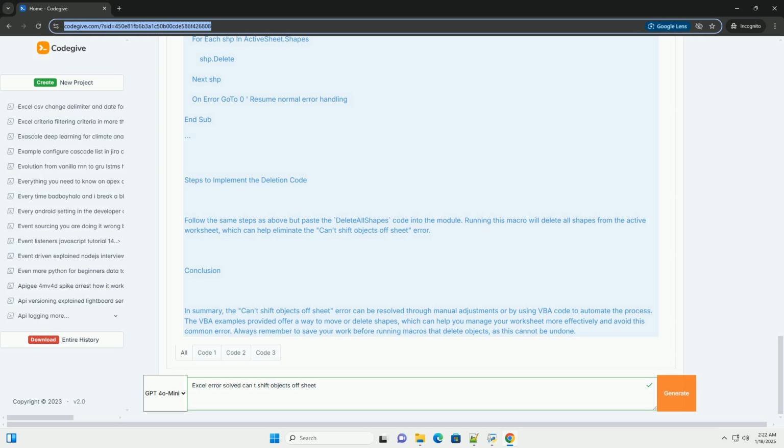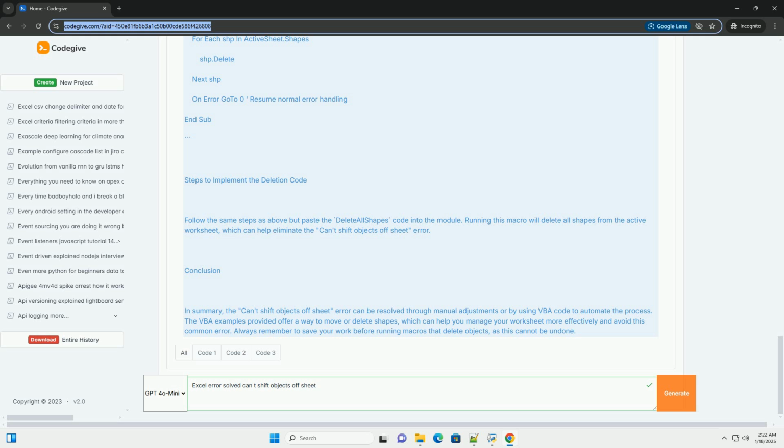Right-click on any of the items in the Project Explorer. Select Insert, Module. 4. Copy and paste the code above into the module window. 5. Close the VBA editor. 6. Run the macro. Go back to Excel. Press Alt plus F8. Select MoveShapesDown, and click Run.